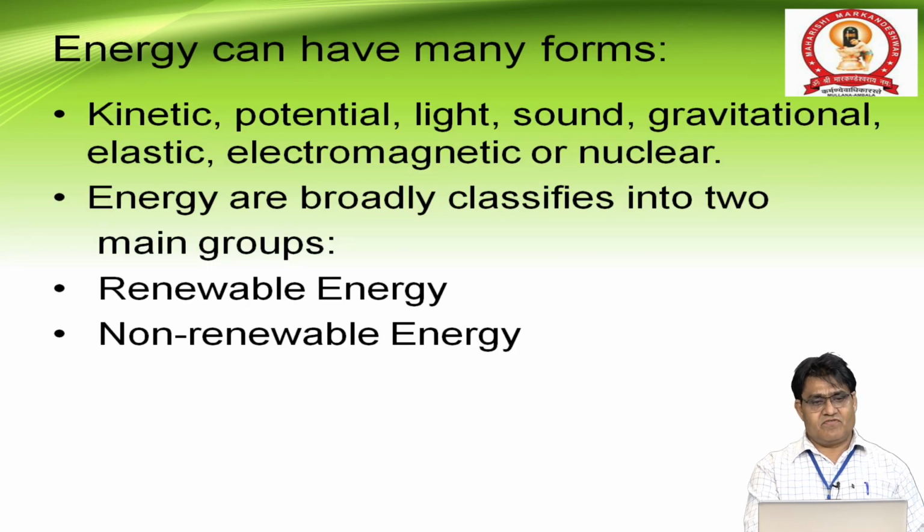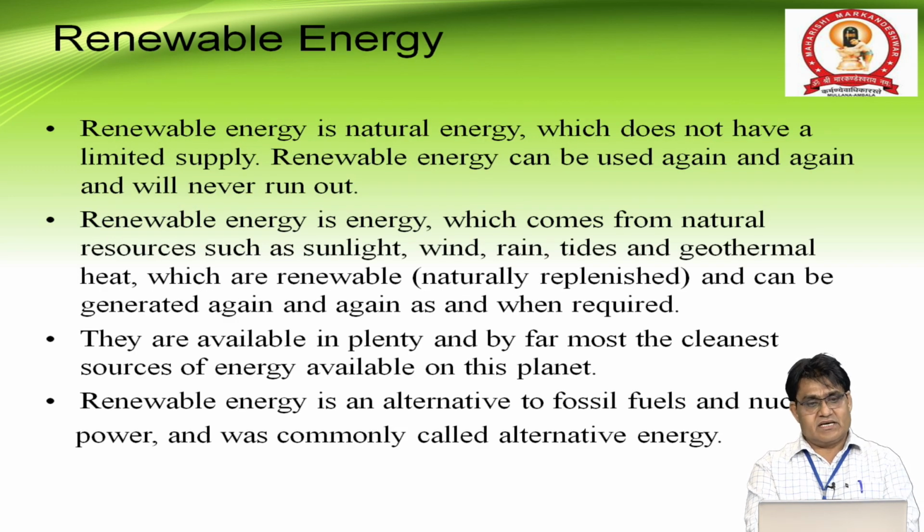Energy can have many forms like kinetic, potential, light, sound, gravitational, elastic, electromagnetic, and nuclear energy. Energy sources are broadly classified into two main groups, renewable energy and non-renewable energy sources. We see here the renewable energy resources. Renewable energy is the natural energy, also called flow energy, which does not have a limited supply. Renewable energy can be used again and again and will never run out, meaning it can be used infinite times.